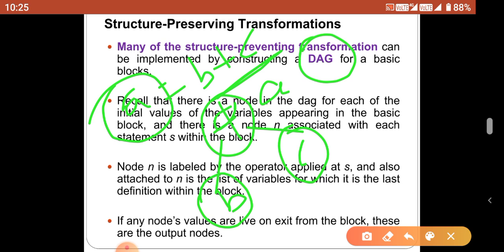A is equal to B plus C. So in this example, suppose B or C or B plus C is already present, there is no need to construct it again. So use the previously available nodes to make our program more efficient. This is an optimization technique performed by using the DAG for any node. That's why most of the structure preserving transformations can be implemented by constructing the DAG.